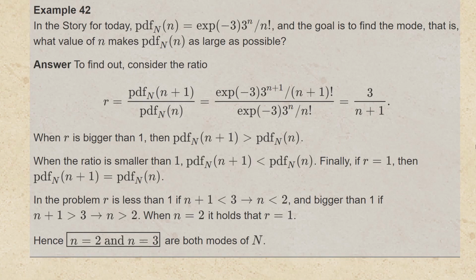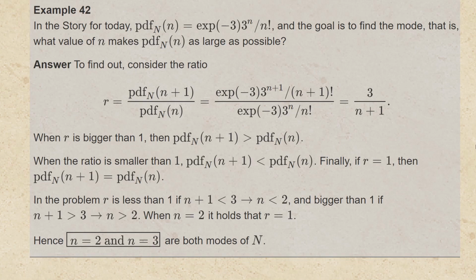Now, when r is bigger than 1, that means that the PDF of capital N at n plus 1 is strictly greater than the PDF of capital N at little n. So little n cannot be the mode of this expression. Similarly, when the ratio is smaller than 1, the PDF of big N at little n plus 1 is smaller than the PDF of big N at little n. Finally, if r equals 1, then the PDF of big N at n plus 1 equals the PDF of big N at little n.